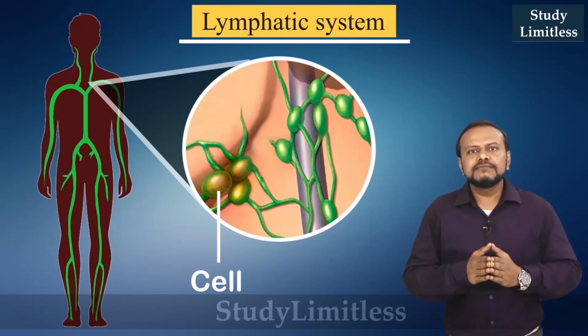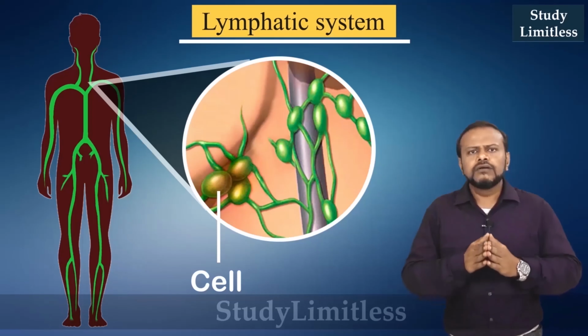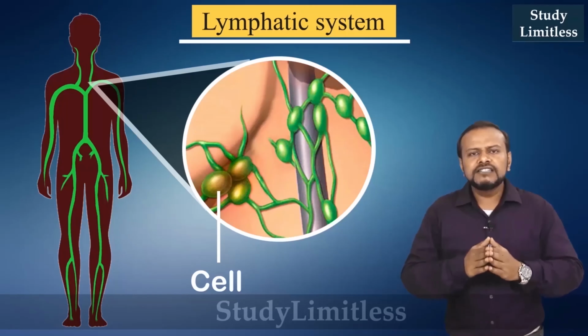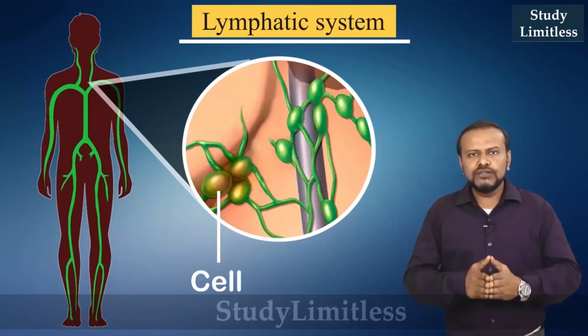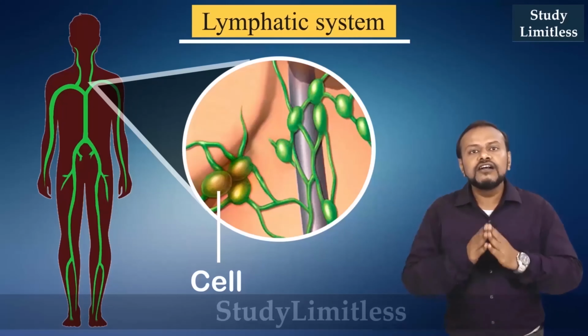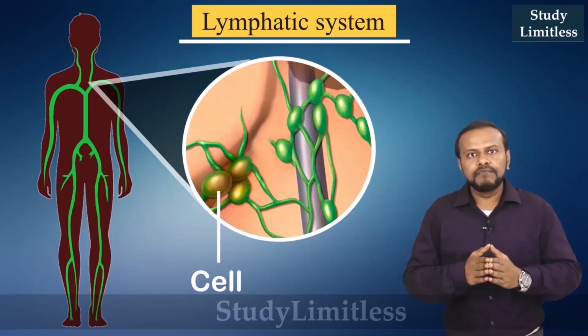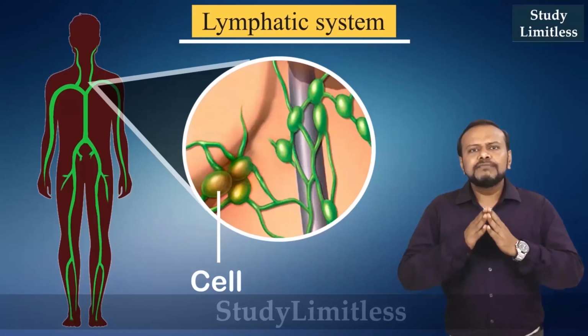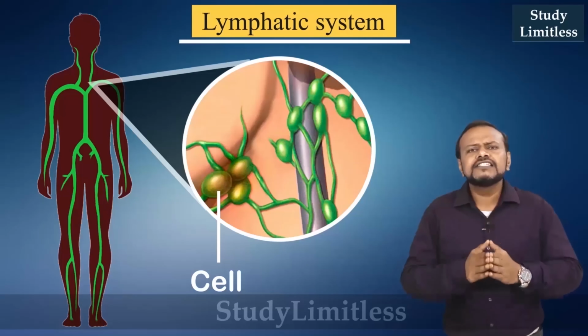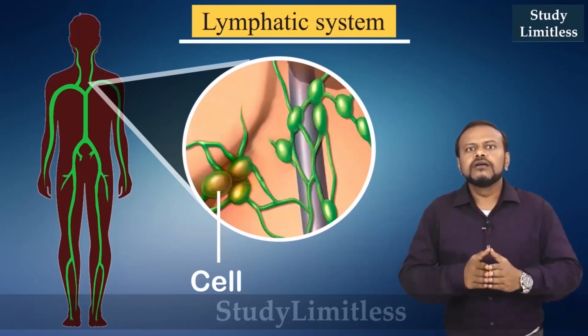Now, the lymphatic system comprises lymph and lymph nodes. From the capillaries, minute quantities of plasma, blood cells and proteins leak into the intercellular spaces of the tissues. This is called lymph or lymph fluid. Unlike the blood, the lymph is colorless and contains less protein.